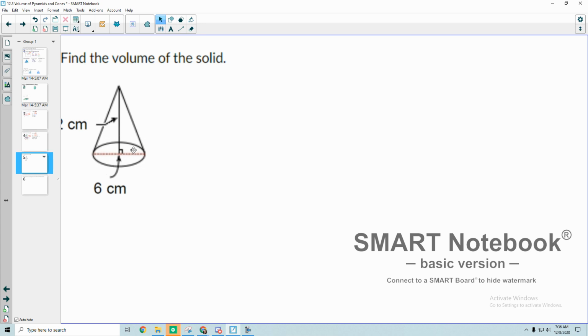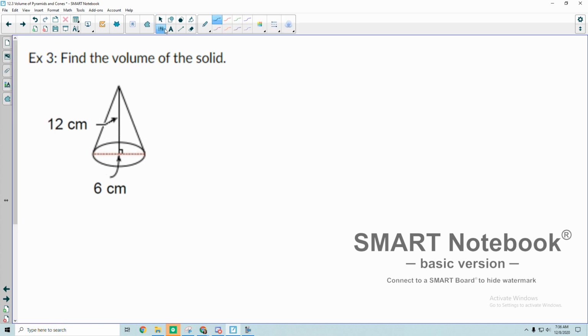So now what happens if we have a circle for the base? Well, this is actually a completely different shape now because we're working with a circle. This would be a cone, okay, instead of a pyramid. So now this is a cone where the other two shapes were pyramids, okay? And cones are special because they have circles at the bottom. So we're still going to use the same formula.